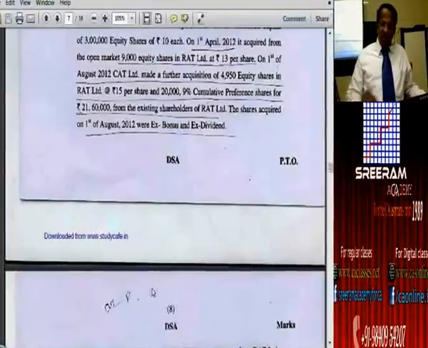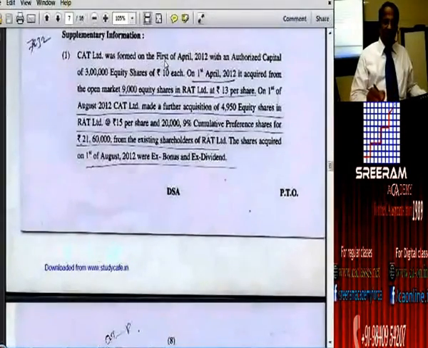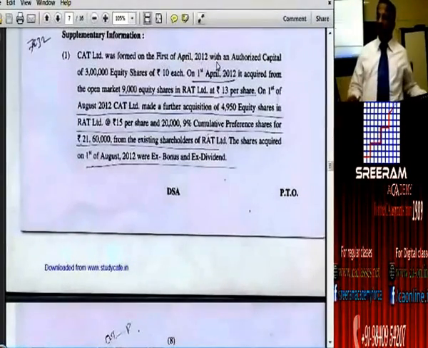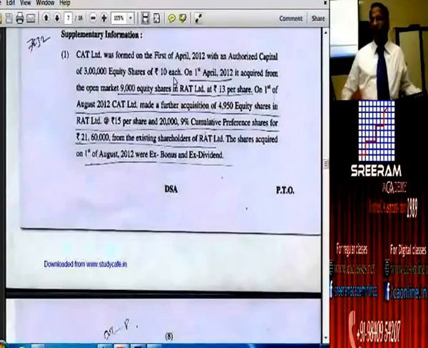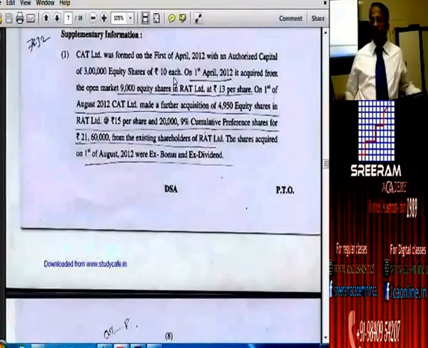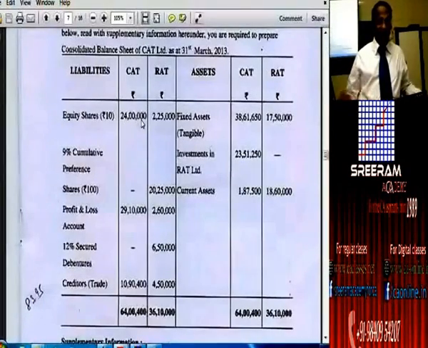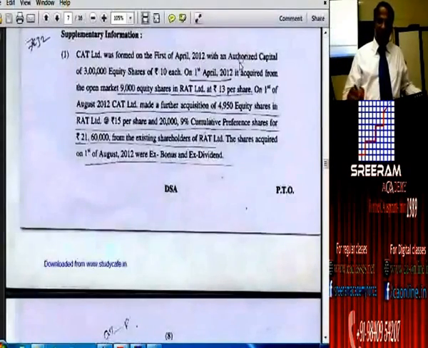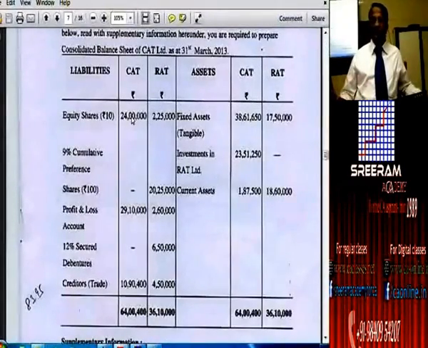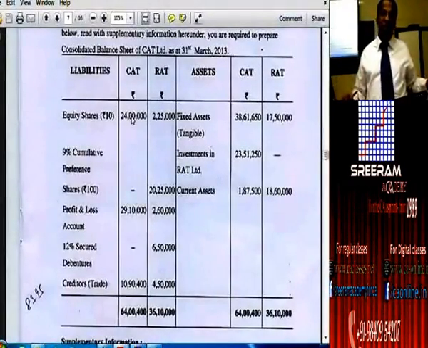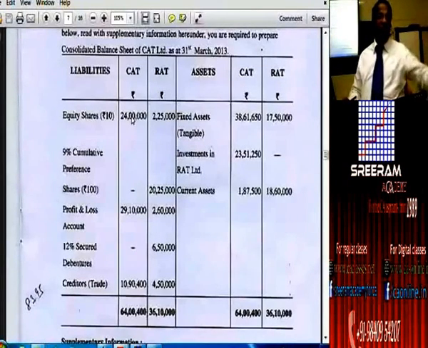Something about the parent company also I wanted to tell you. This CAT Limited was formed on 1st of April 2012 with an authorized capital of 3 lakh equity shares of rupees 10 each. Whereas the balance sheet shows only 24 lakhs. So here it is mentioned as authorized capital, but issued capital is only 24 lakhs. So that year they were formed.